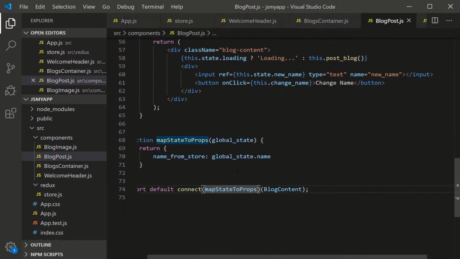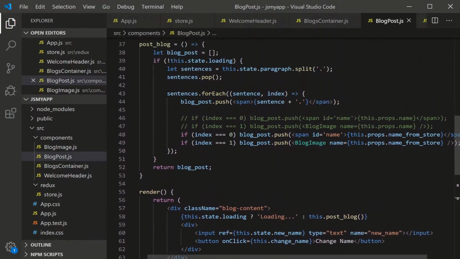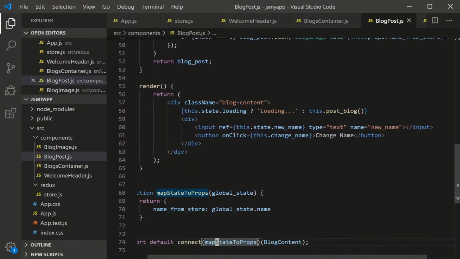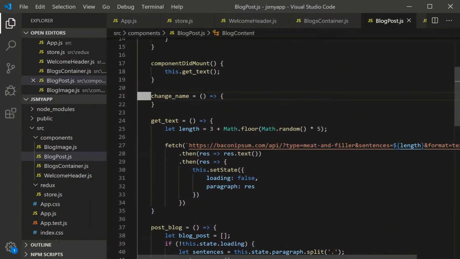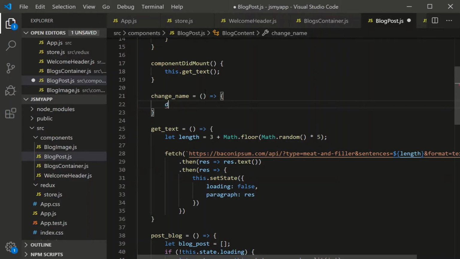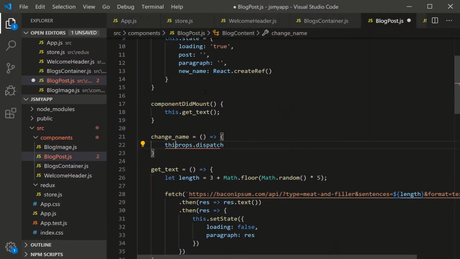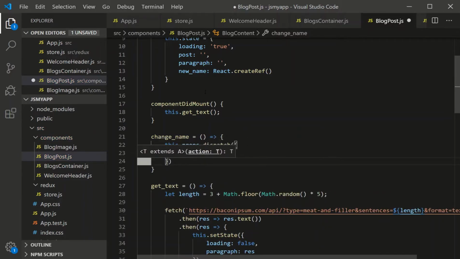And dispatch returns an object. So let's go up to where I hit change name. When I hit the button, it's going to run this.changeName, which is this guy right here. As soon as we connect to the store, we get a function called dispatch that gets passed into your props, just like the local state does. And this guy is a class component, so it's this.props.dispatch. And dispatch's job is to return an object.